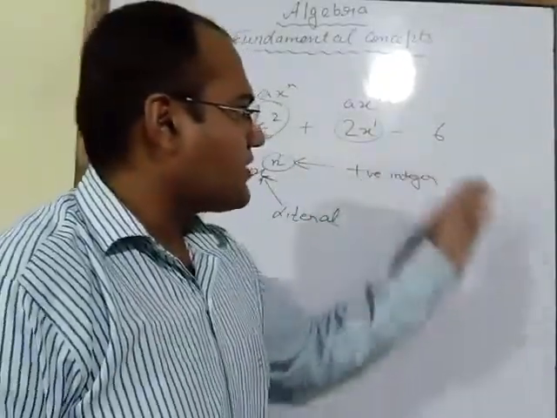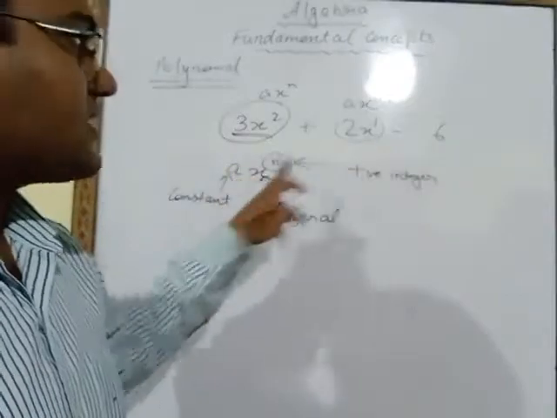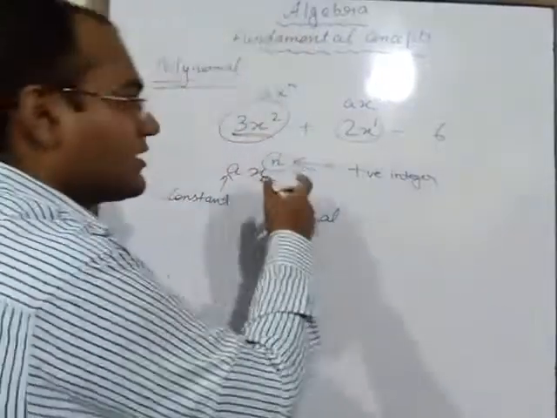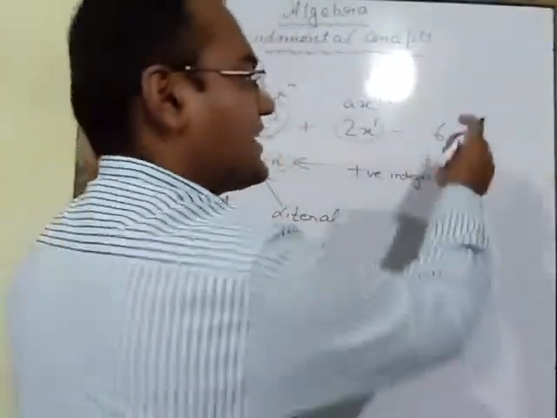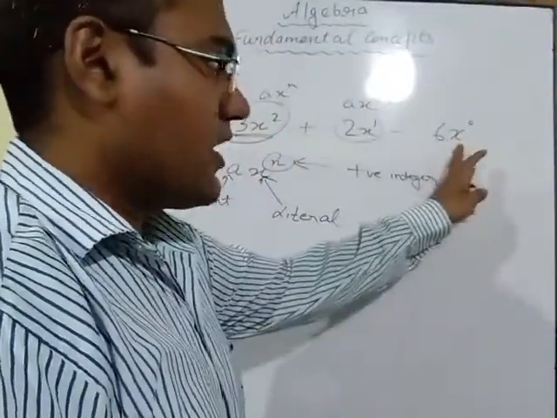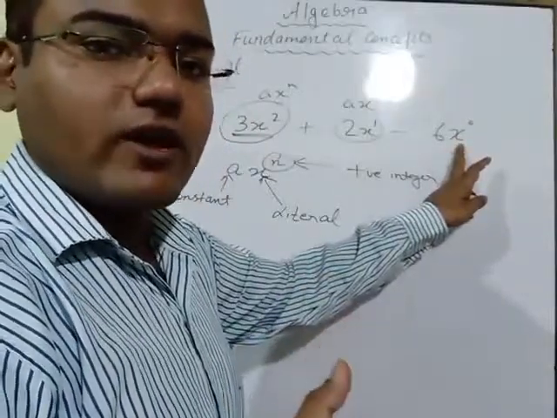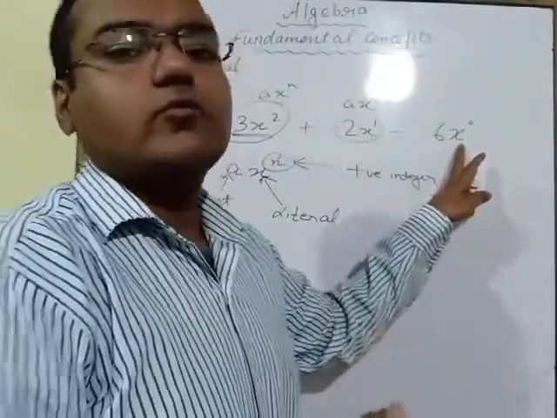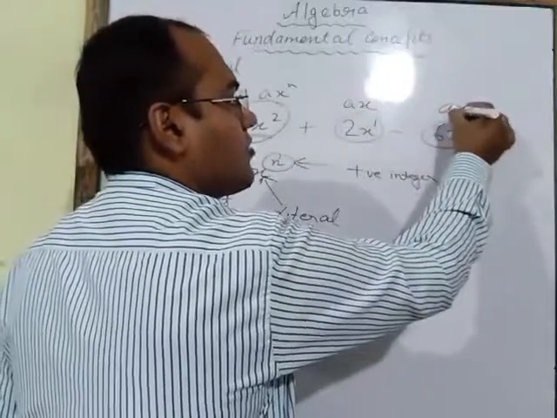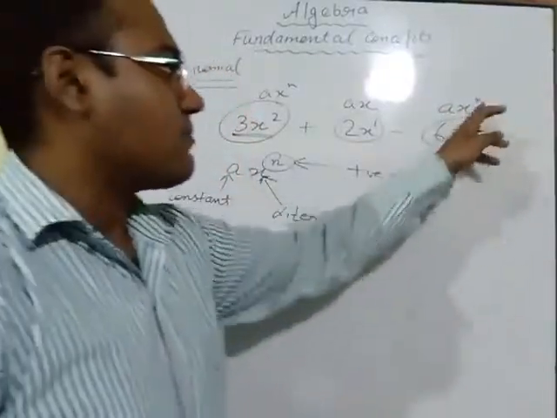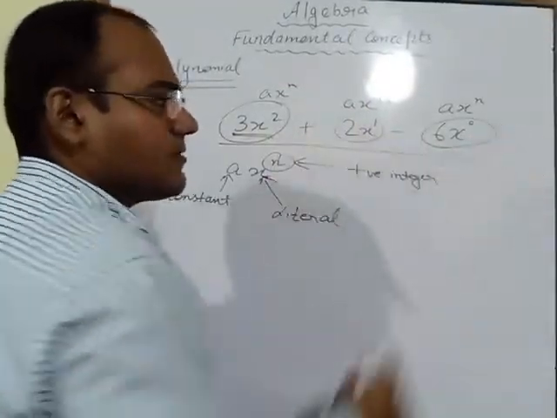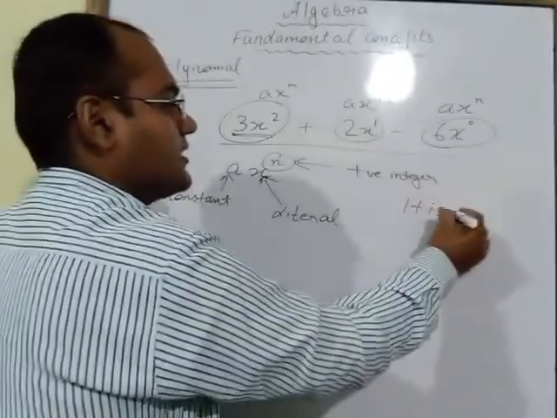Here, if I check this one, instead of a, 6 is written. What is a? a is the constant term. So constant is 6. x power n. Here x is not there. Since x is not there, we will take x power 0. Literal or variable is not there in this term, so we will take x power 0. Now this term is also expressed in the form of ax power n, where n is positive. So such an expression is known as a polynomial. It is a polynomial.